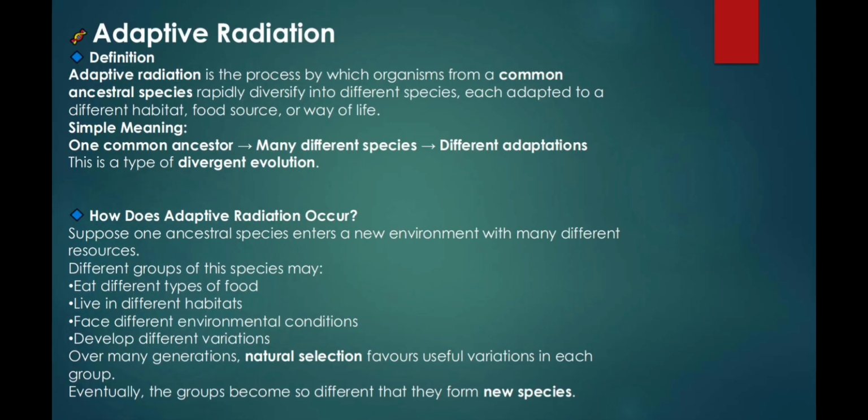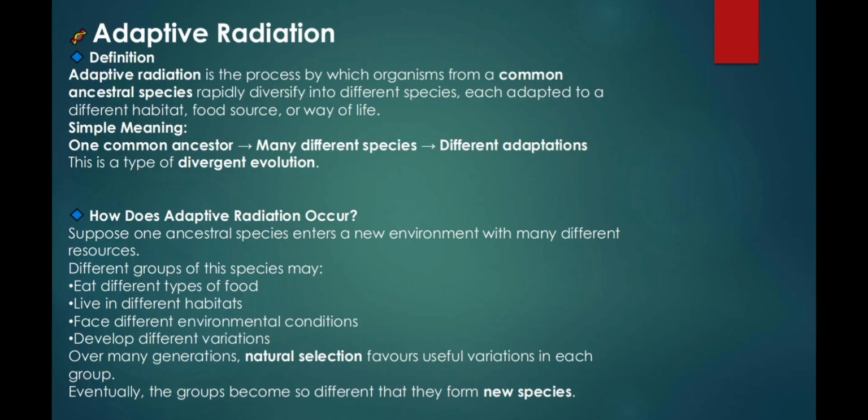Adaptive radiation, deep explanation for NEET. Definition: Adaptive radiation is the process by which organisms from a common ancestral species rapidly diversify into different species, each adapted to a different habitat, food source, or way of life. Simple meaning, "one common ancestor, many different species, different adaptations". This is a type of divergent evolution.